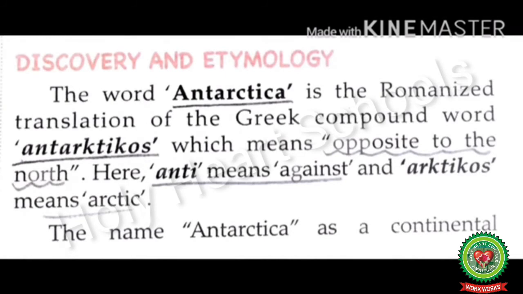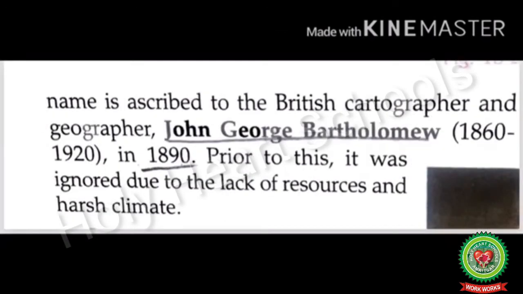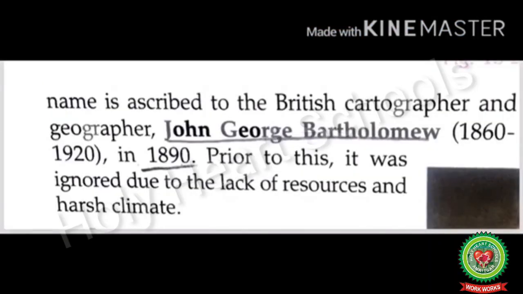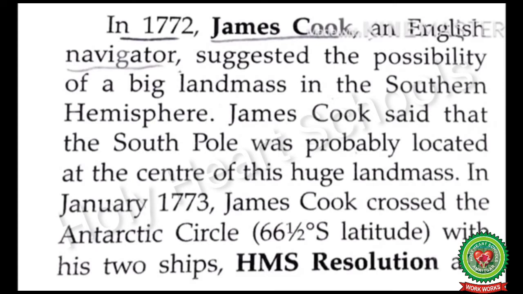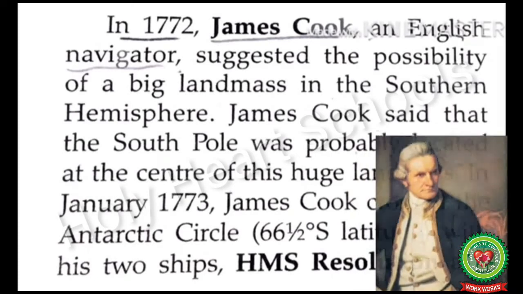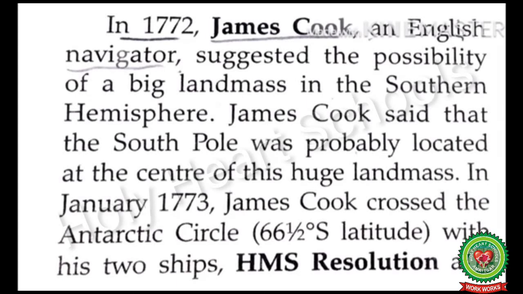The name Antarctica as a continent name is ascribed to the British cartographer and geographer John George Bartholomew in 1890. Prior to this, it was ignored due to the lack of resources and harsh climate. Discovery of Antarctica. In 1772, James Cook, an English navigator, suggested the possibility of a big landmass in the southern hemisphere.